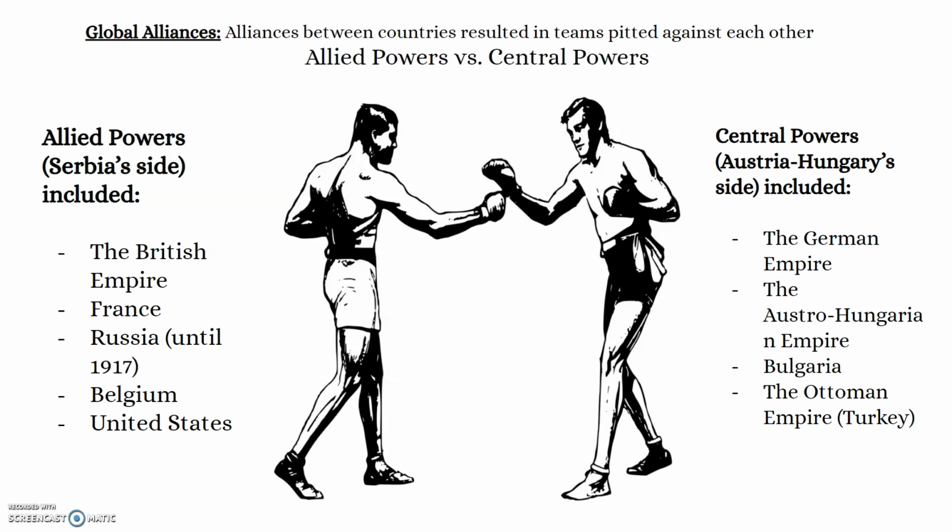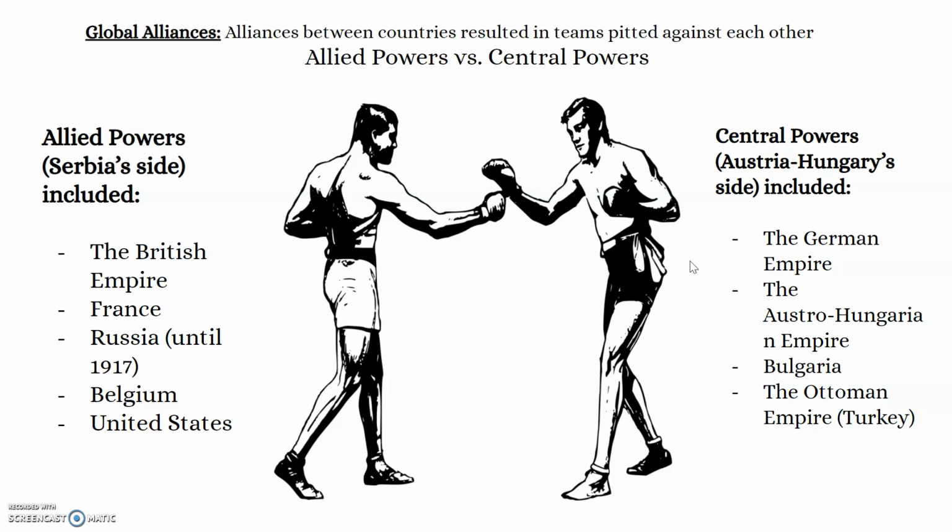All right, with all these countries pitted against each other, we then had basically two teams. We had our allied powers and our central powers. Our allied powers was everybody that was for Serbia, or they were on Serbia's side. This included the British Empire, France, Russia until 1917. We'll get into that more later. Belgium, and us, the United States.